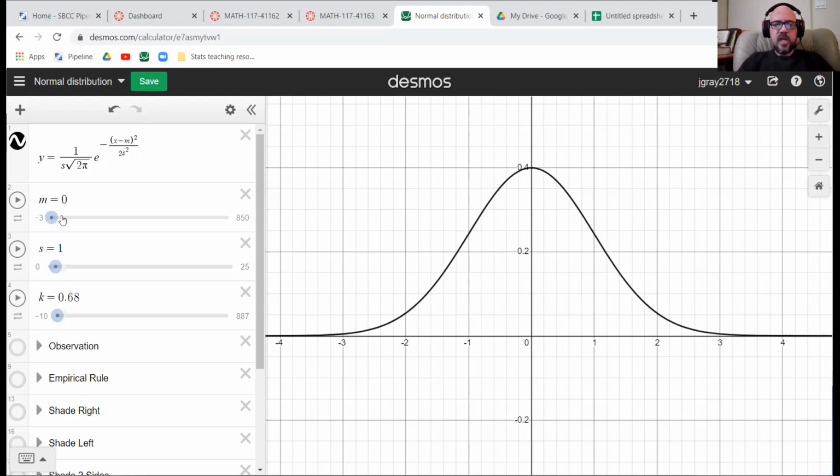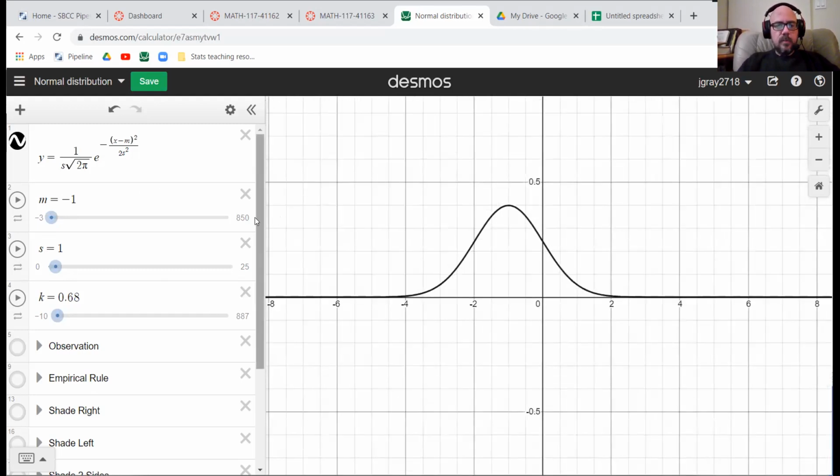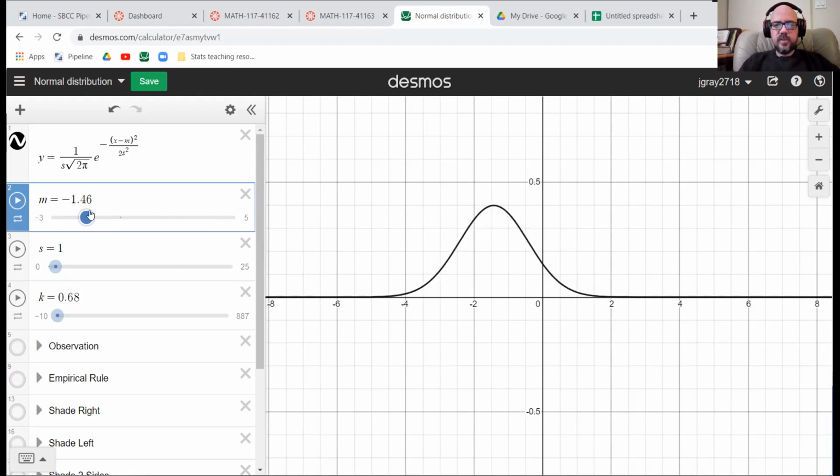So I've got my mean set up as M and my standard deviation set up as S. If the mean changes, oh, I've got it zoomed way too far and you can't possibly see that. Let me do this up to like 5 so I can move it reasonably slow. You can see when I change the mean, all that does is move it around.